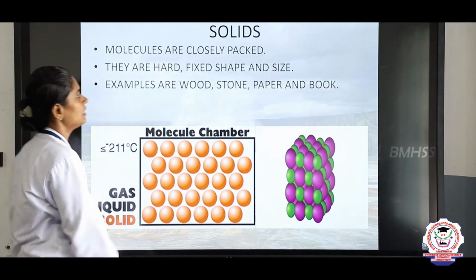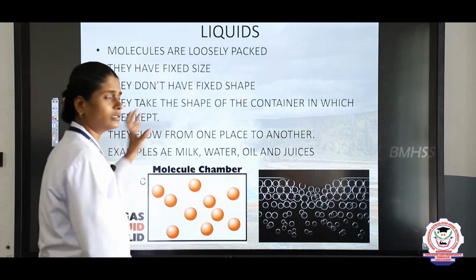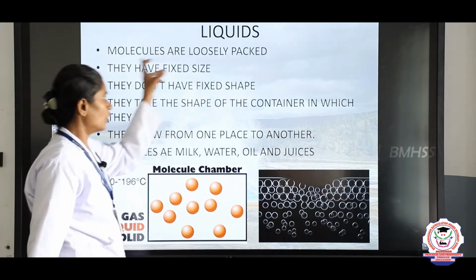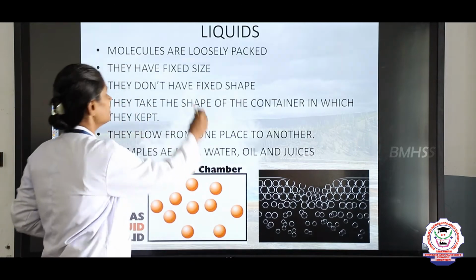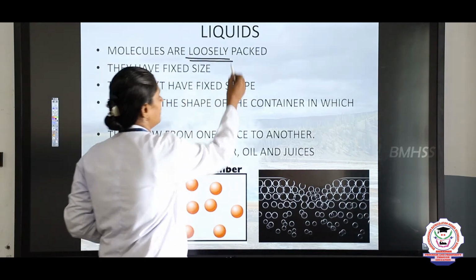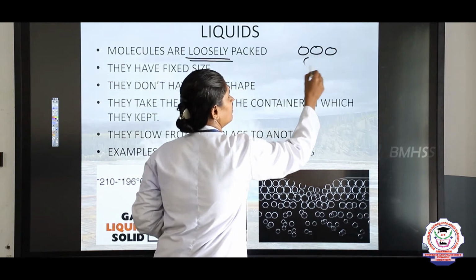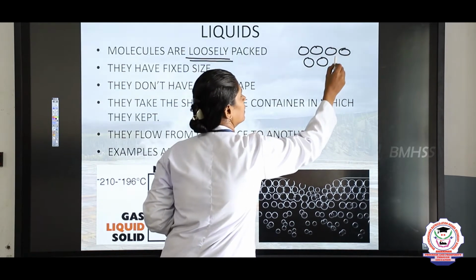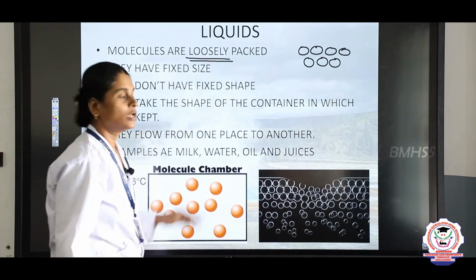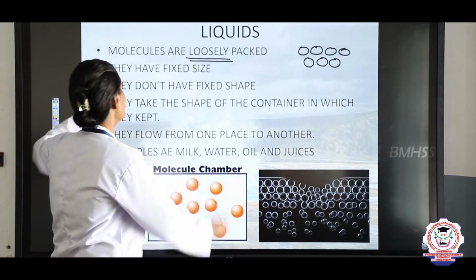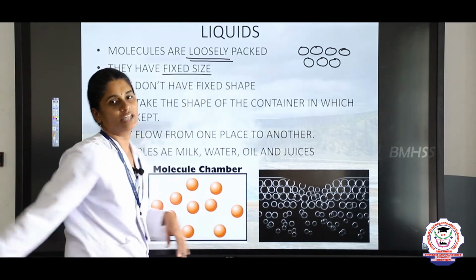So next we will see about liquids. So what are these liquids? If we take the molecules in the liquids, they are loosely packed. So it will have some space between the molecules. It is loosely packed in liquids and they have fixed size.